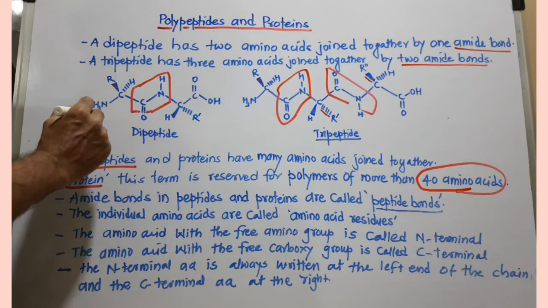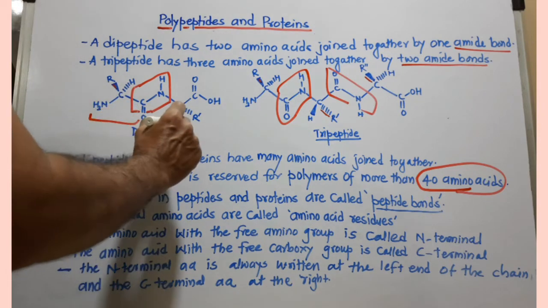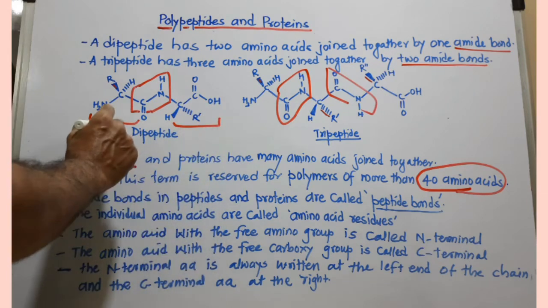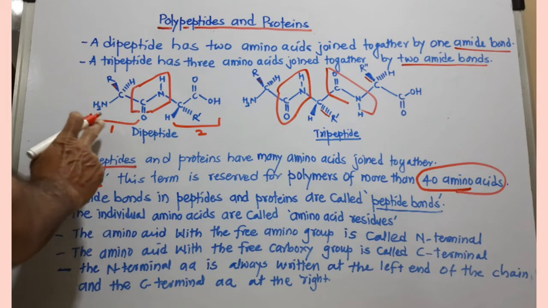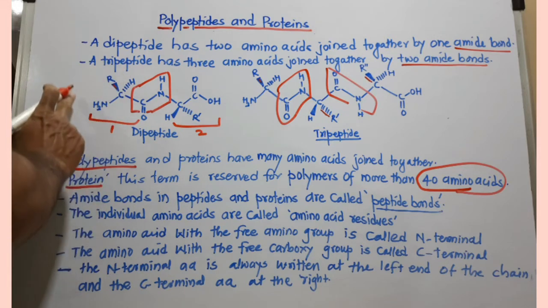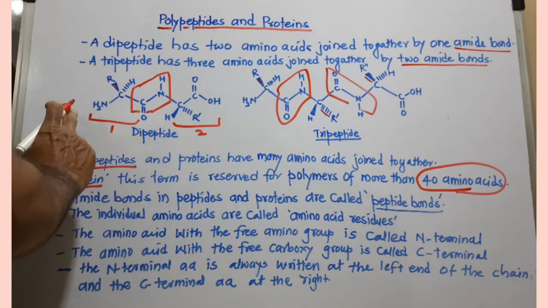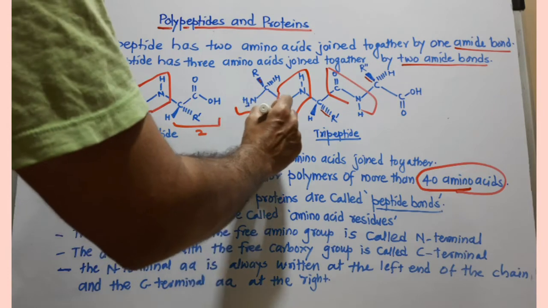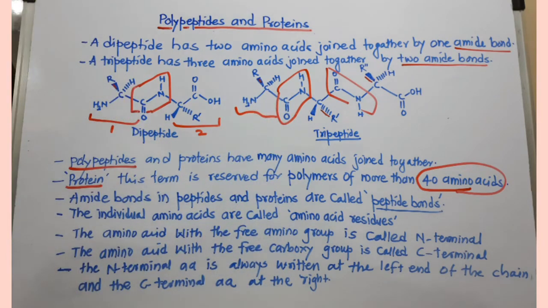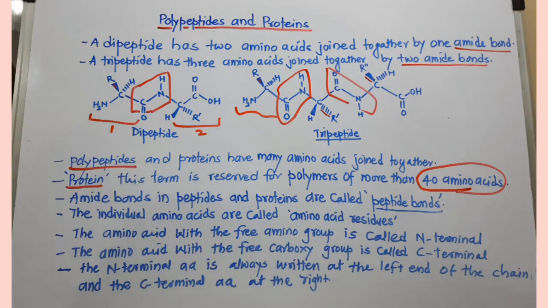In a dipeptide, this is actually one amino acid and this is another amino acid, so amino acid 1, amino acid 2. This free portion of the amino acid is called an amino acid residue. So this is the amino acid residue of one amino acid and this is of another. You can write here: the individual amino acids are called amino acid residues.